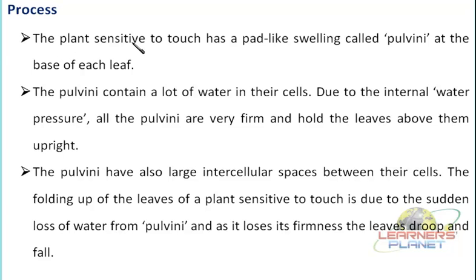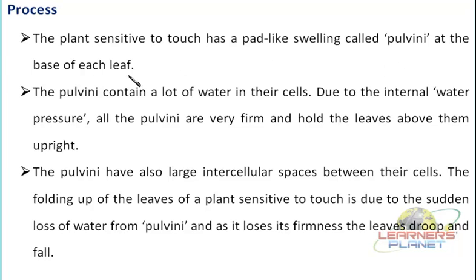See, in the plant which is sensitive to touch, as we have seen, there is a pad-like swelling which is known as pulvini. Or we can say the stalk or the base of these leaves which attaches the leaves to the rachis, they are swollen structures, and they are known as the pulvini.